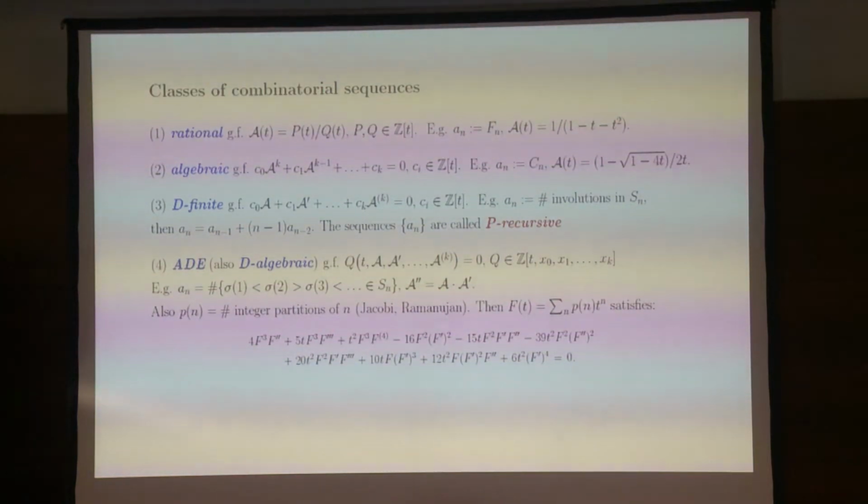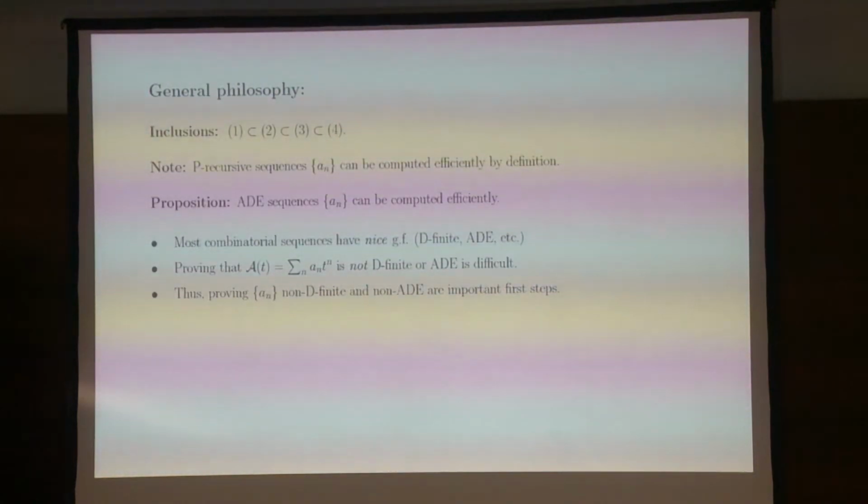People usually don't write it explicitly, but when you write it, you see how complicated this is. Even for this classical sequence, the number of partitions of n. Okay, so this is the only technical slide. I hope you memorized it, because we're going to move on.